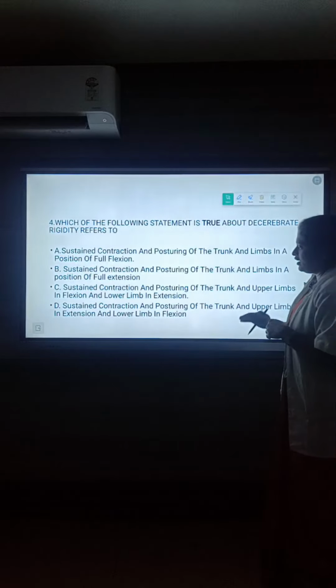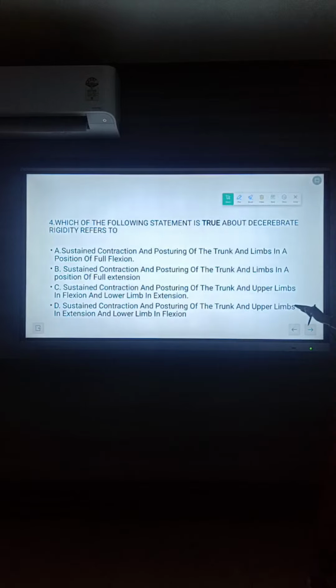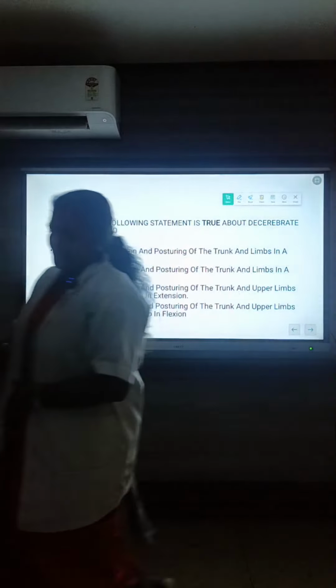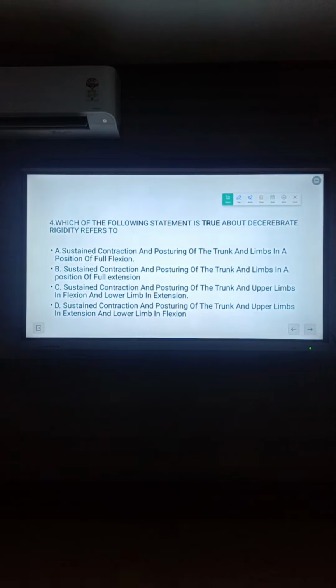Option D, sustained contraction and posturing of the trunk and upper limb in extension and lower limb in flexion. Guess the answer. So let me discuss.